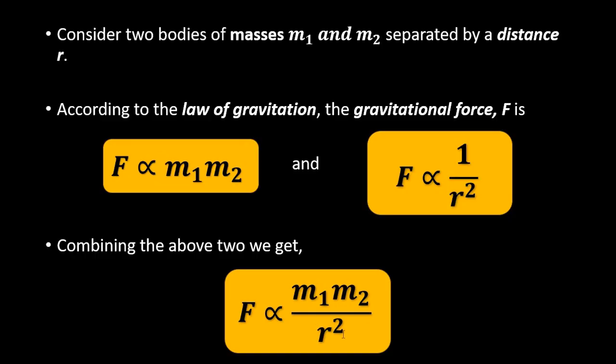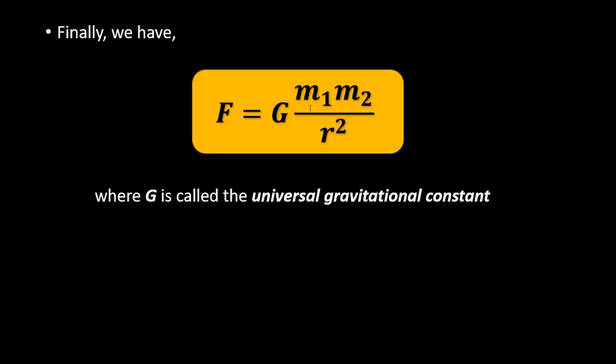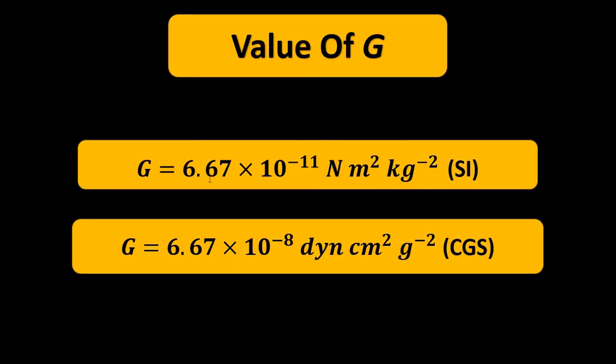Here a proportionality constant will come, and that proportionality constant makes the expression like this: F is equal to G m1 m2 by r square, where capital G is called the universal gravitational constant. The value of G is 6.67 into 10 to the power minus 11 Newton meter square per kg square in SI units, and in CGS units it is 6.67 into 10 to the power minus 8 dyne centimeter square per gram square.